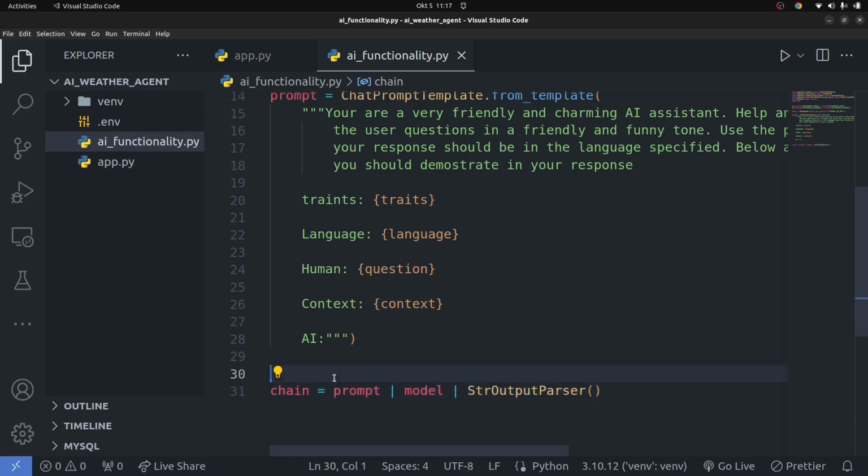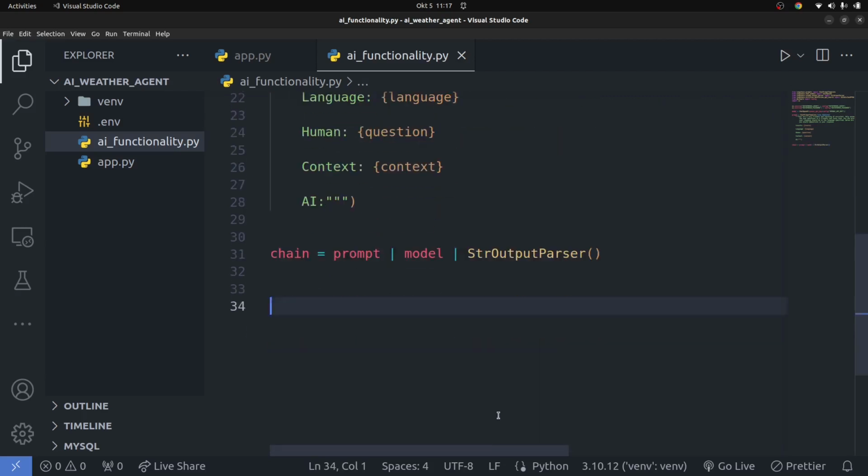I'm using the LangChain Expression Language to create this. If you haven't seen this syntax before, it exists in LangChain. If you're using an outdated LangChain, make sure you update it, because you will get an error if it's behind in terms of versions.